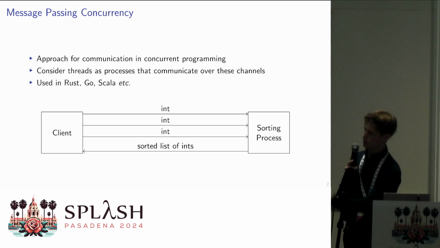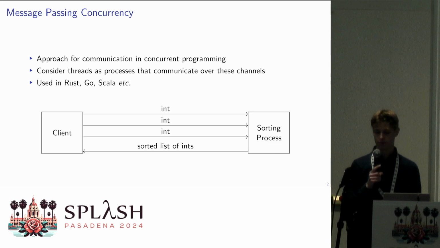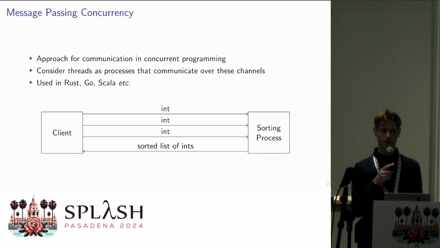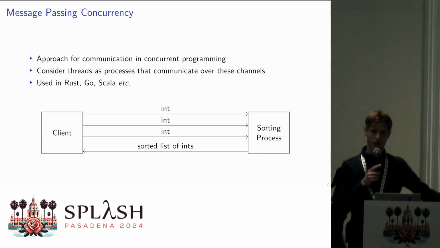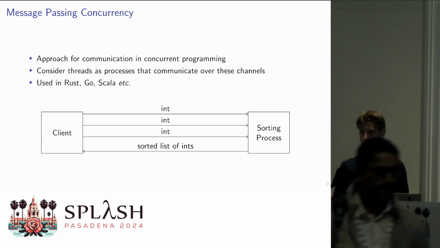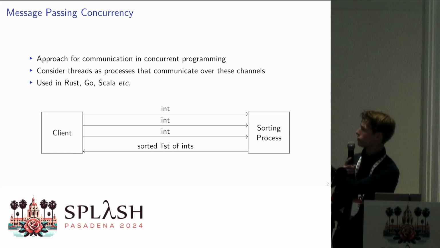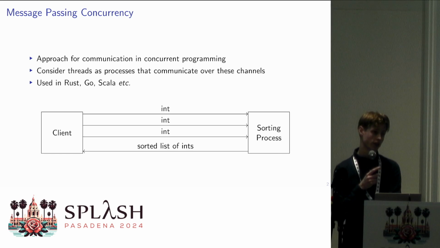As a quick example, we have a simple channel between a client and a sorting process. The client can send 3 integers, one after the other, and then receive a list of those integers in sorted order back. But of course, if we have these channels, there are a few issues that we can encounter.